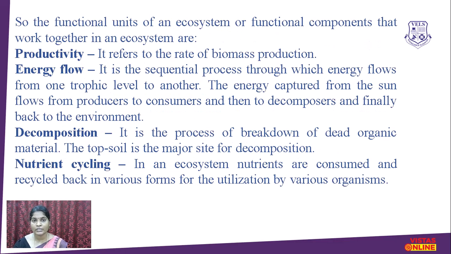The functional components work together in an ecosystem, like productivity, energy flow, decomposition and nutrient cycling. Productivity refers to the rate of biomass production. Energy flow is a sequential process through which energy flows from one trophic level to another. The energy captured from the sun flows from producers to consumers and then decomposers, and finally back to the environment. Next, decomposition is the process of breakdown of dead organic material.